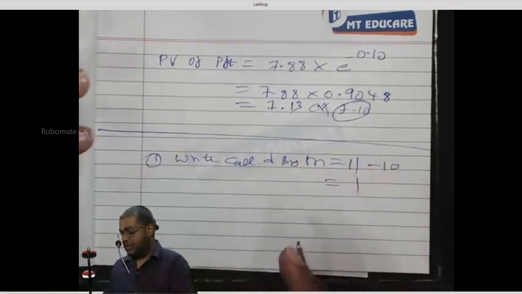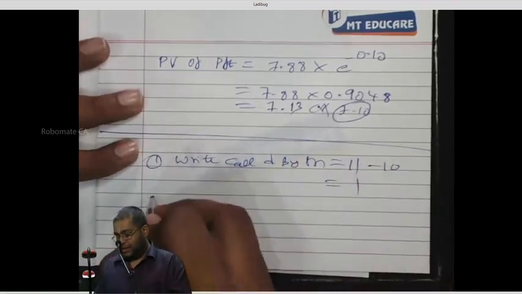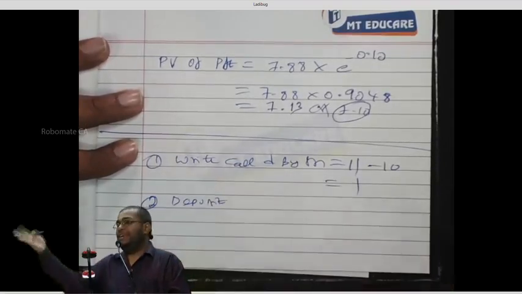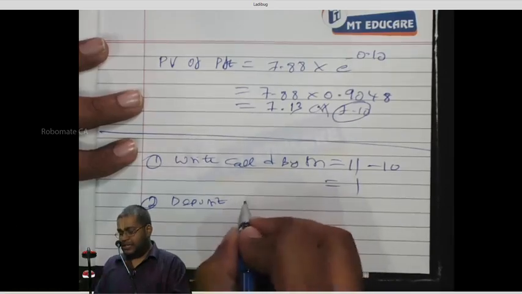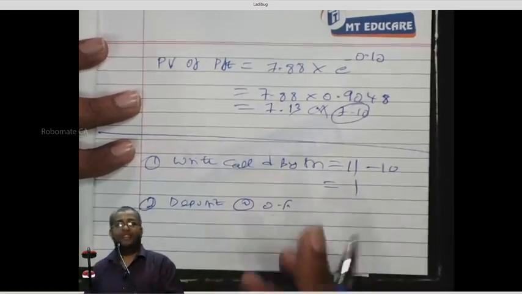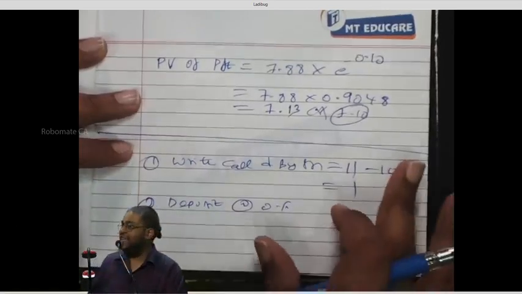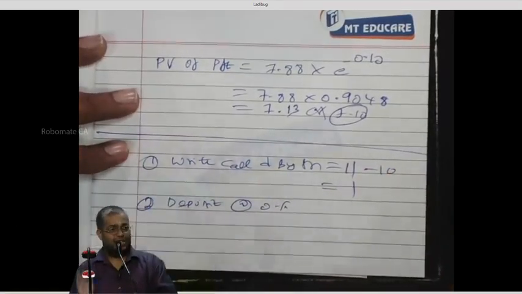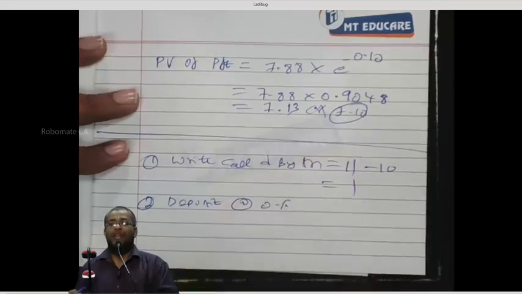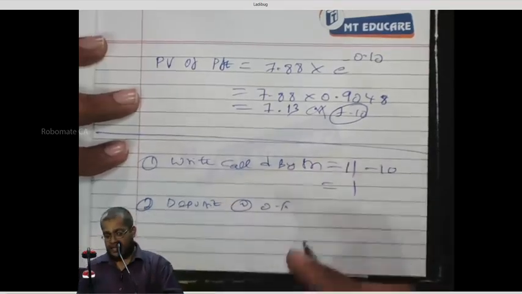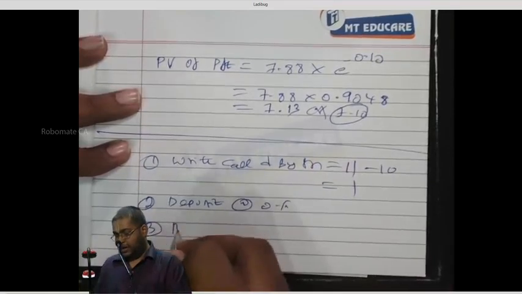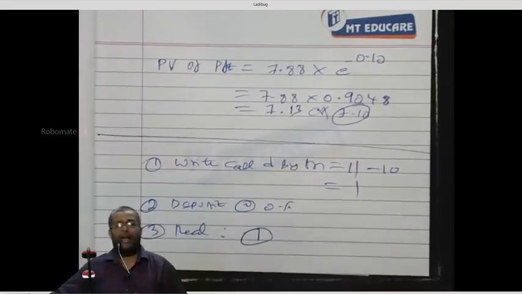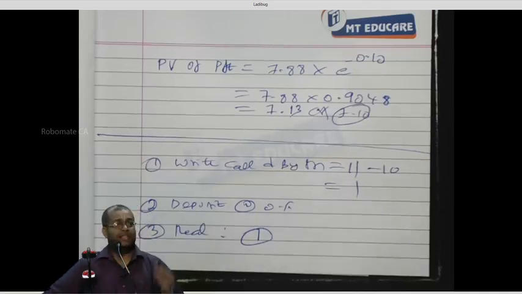Now, next. What do I do with this 1 rupee? Deposit. Okay, interest and all is not given. Suppose I deposit at 0% interest. Chidambaram said no interest for this strategy. 0% interest, I need not compound. Even if I put it in my current account, no interest. After 1 year, how much rupee will I be realizing here? 1 rupee. I have 1 rupee in hand after 1 year. Yes or no?